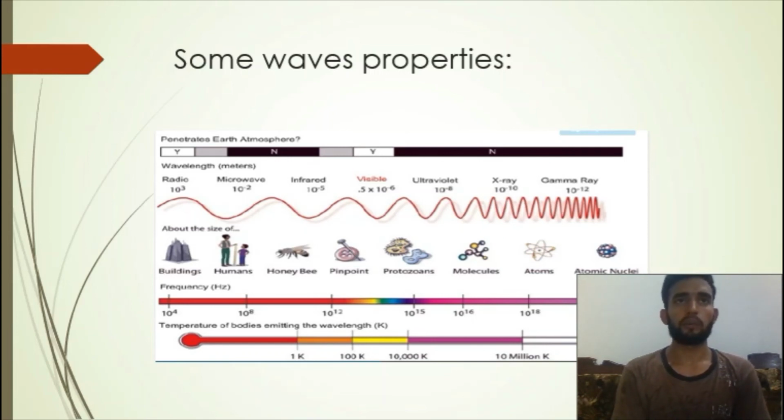I have discussed some of these spectrum lights, but there are more, and all of these have different properties. These are the ones most used in human lives.